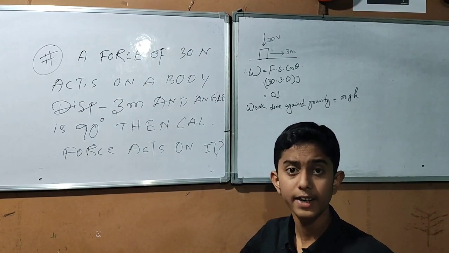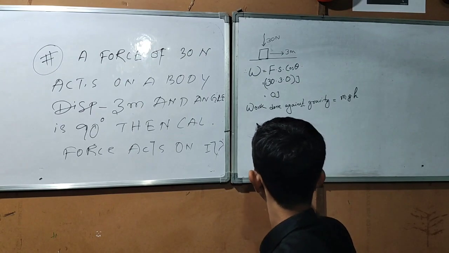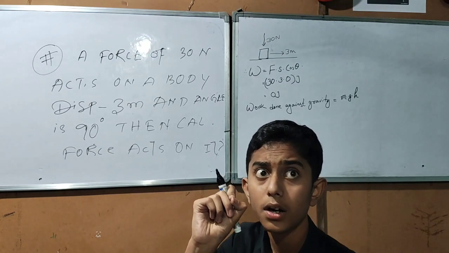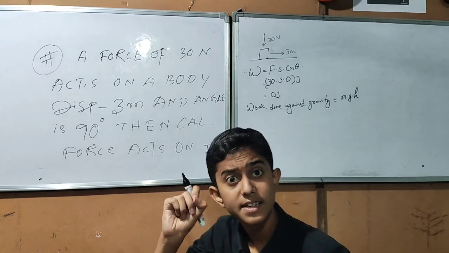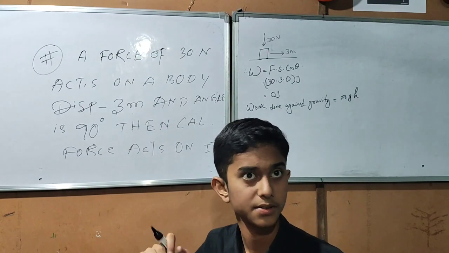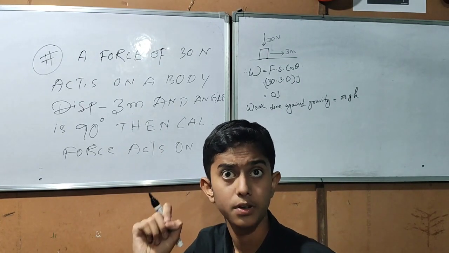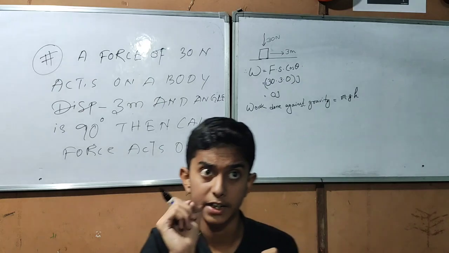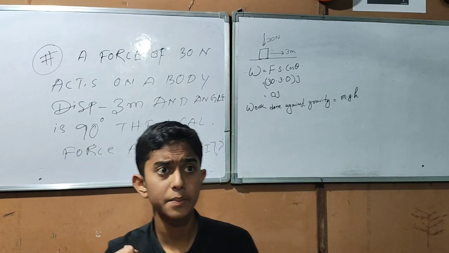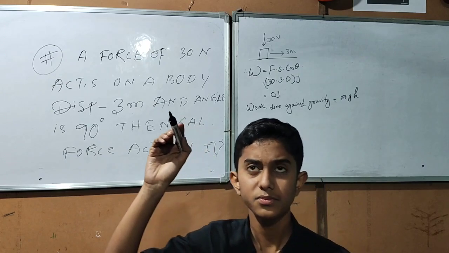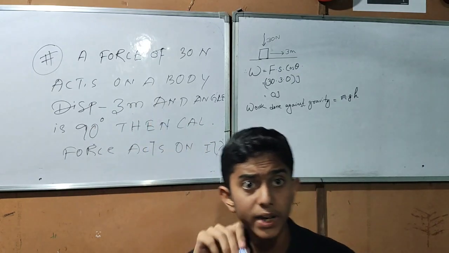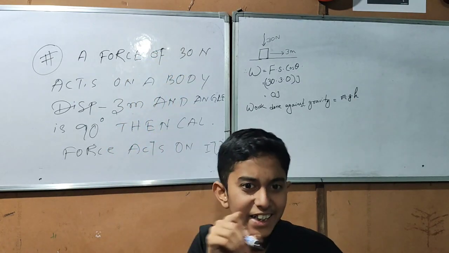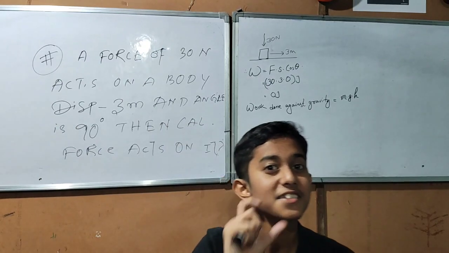Now what is positive, negative and zero work? Think that the force acts in a direction and in the same direction the displacement also occurs, then the work done is positive. When the displacement occurs in the opposite direction of the force, then the work done is negative. This can also be described in many other ways. When force and displacement make an acute angle with each other, then the work done is positive, and when it is 90 degree with one another, then the work done is 0.